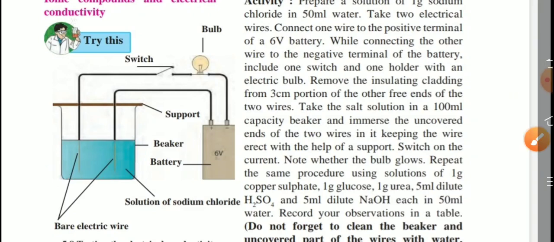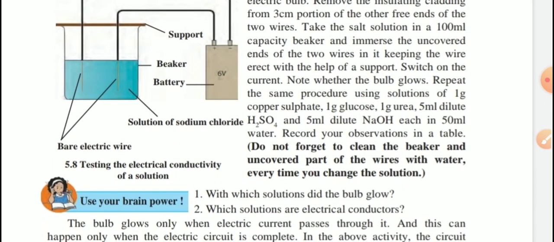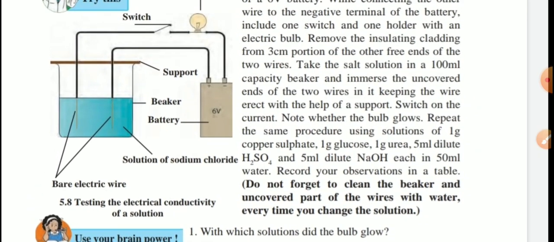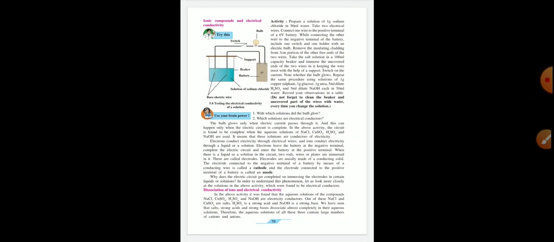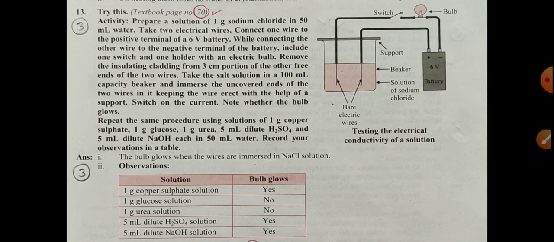Repeat the same procedure using solution of 1 gram copper sulfate, 1 gram glucose, 1 gram urea, 5 ml dilute H2SO4, 5 ml NaOH, that is sodium hydroxide, in each 50 ml water. Record your observation in a table. Now do not forget to clean the beaker and uncovered part of wires with water every time you change the solution. Clear? So I will show the answers in the form of a table of this activity. Clear? Try this on one separate paper. Check here.